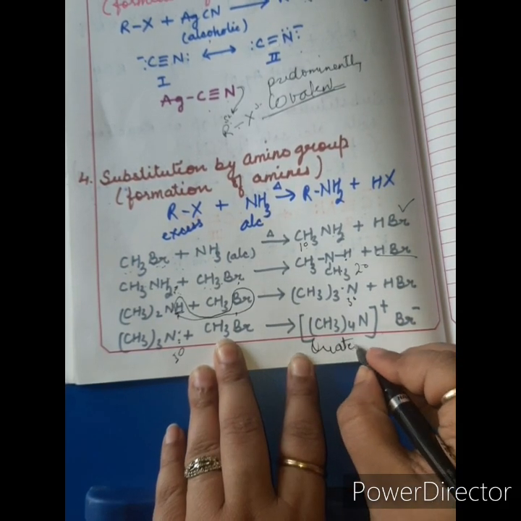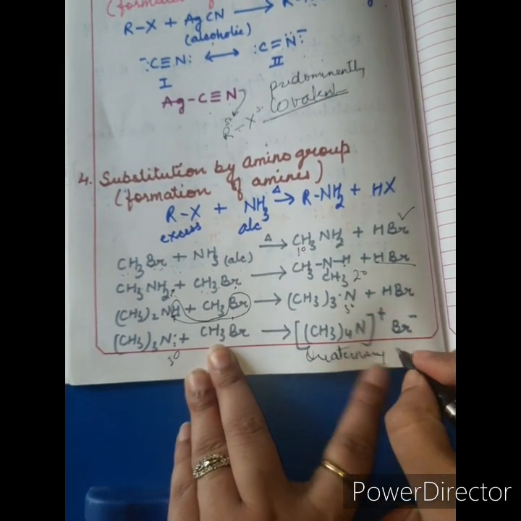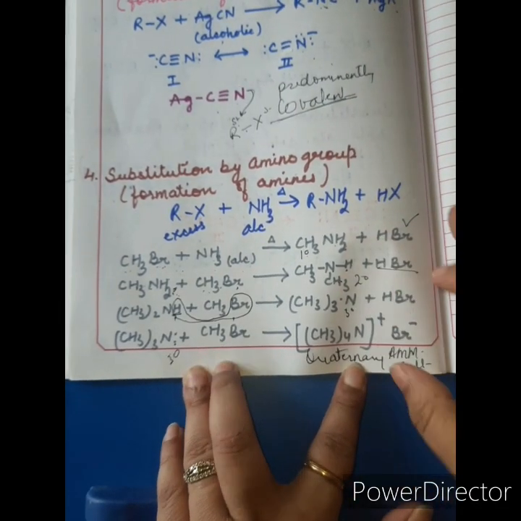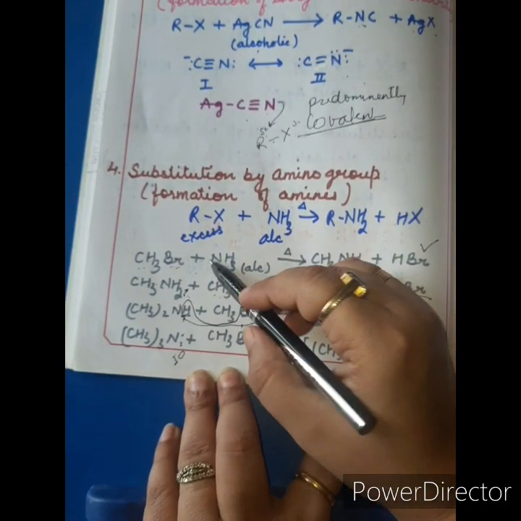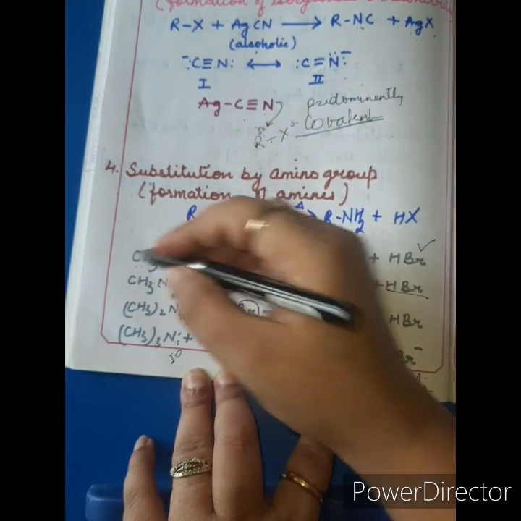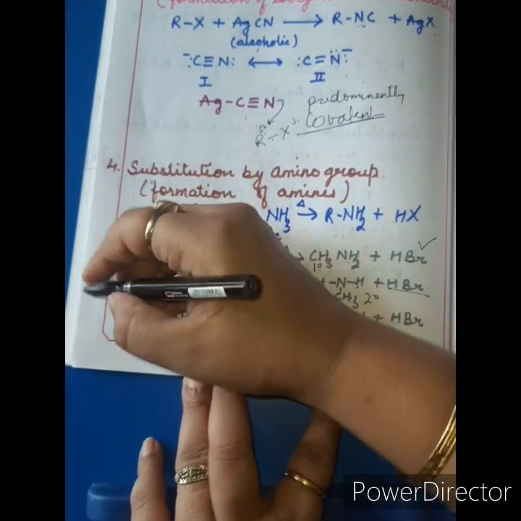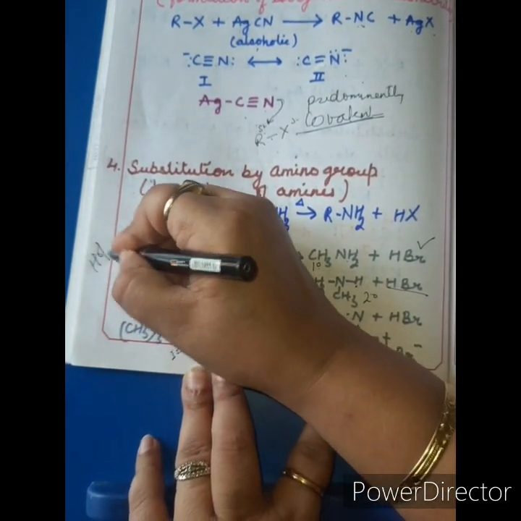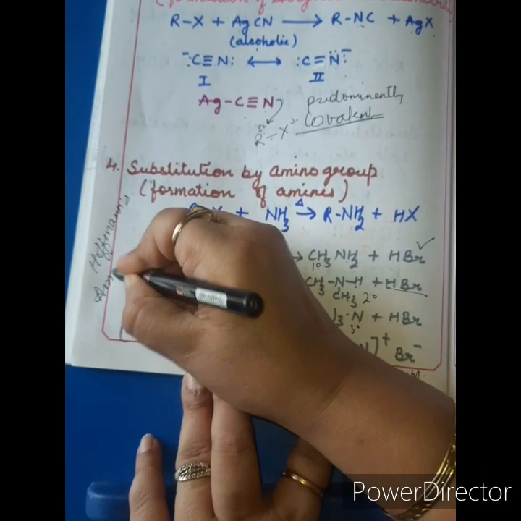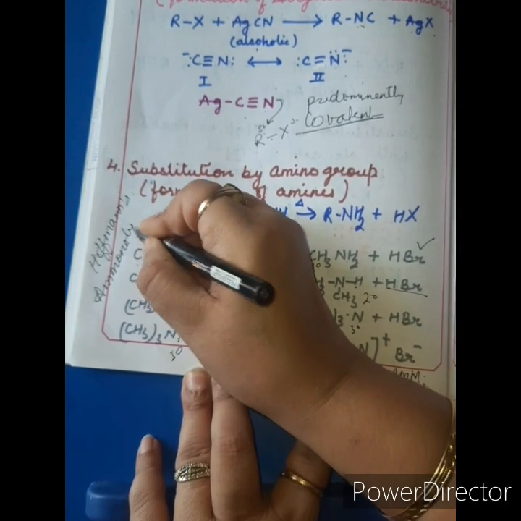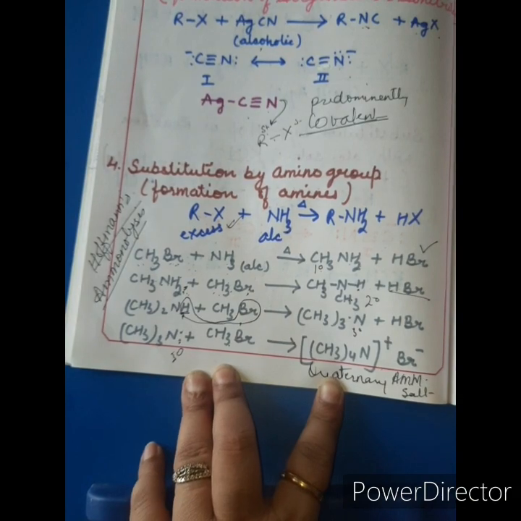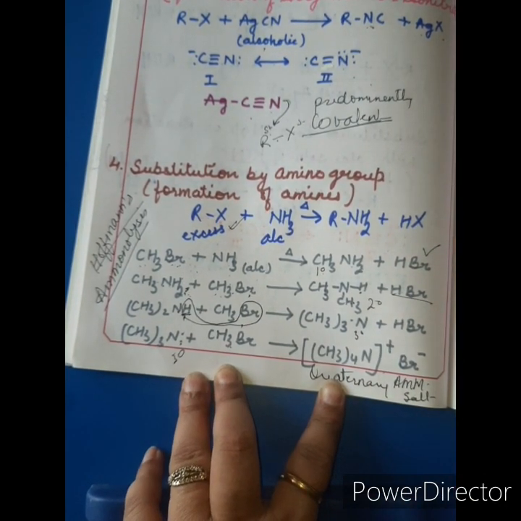Quaternary ammonium salt. This reaction, which is undergoing in several steps due to the excess of haloalkane, is known as Hofmann's ammonolysis. This is a very important reaction and it is of great synthetic importance. I hope this reaction is clear to all of you.